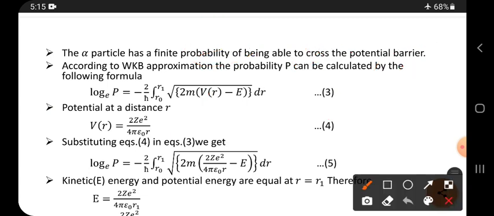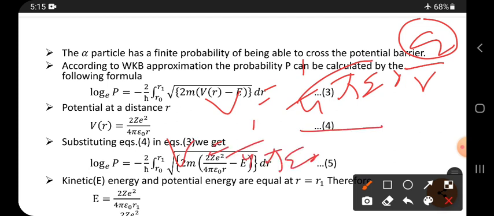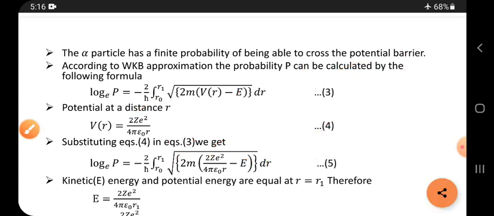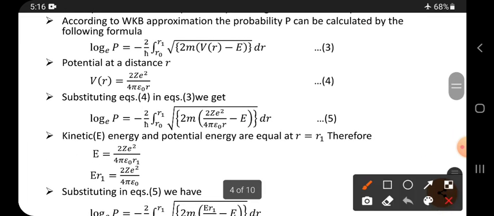If you write 2e and Ze in the place of Q, then we get 1 by 4 pi epsilon naught times 2e into Ze by R. So 2 into Z, e into e is e square, which gives 2Z e square by 4 pi epsilon naught into R. Substitute this in the place of this.